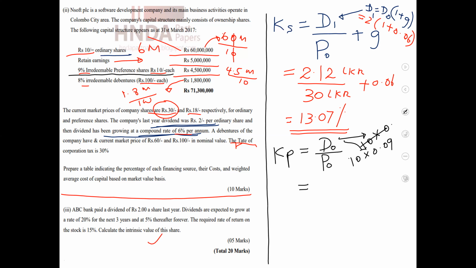Then it's 0.9 rupees. That means 90 cents.